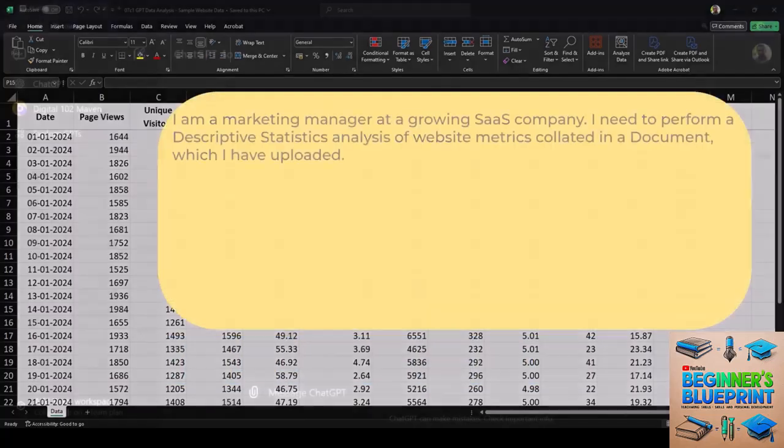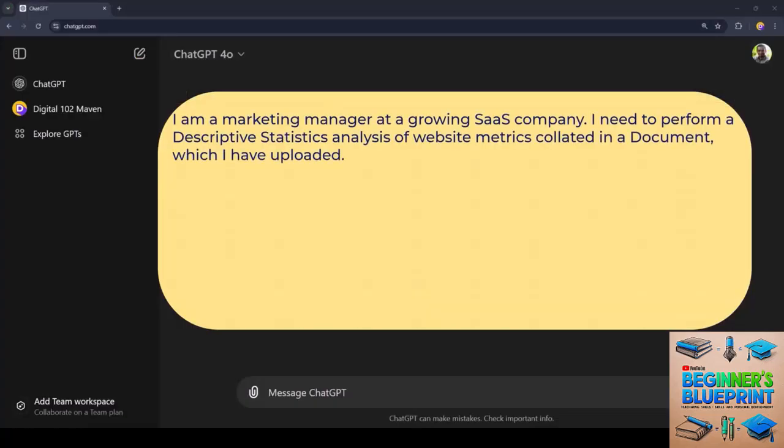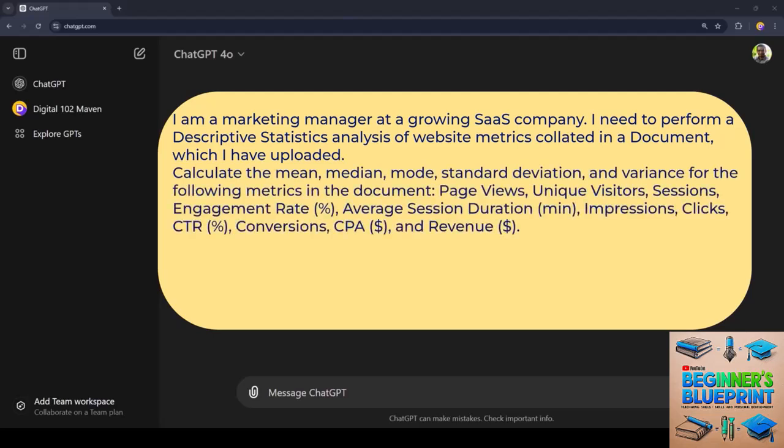Let's look at it. I am a marketing manager at a growing SaaS company. I need to perform a descriptive statistics analysis of website metrics collated in a document, which I have uploaded. Calculate the mean, median, mode, standard deviation, and variance for the following metrics in the document: page views, unique visitors, sessions, engagement rate, average session duration, impressions, clicks, click-through rate, CTR, conversions, CPA, and revenue.